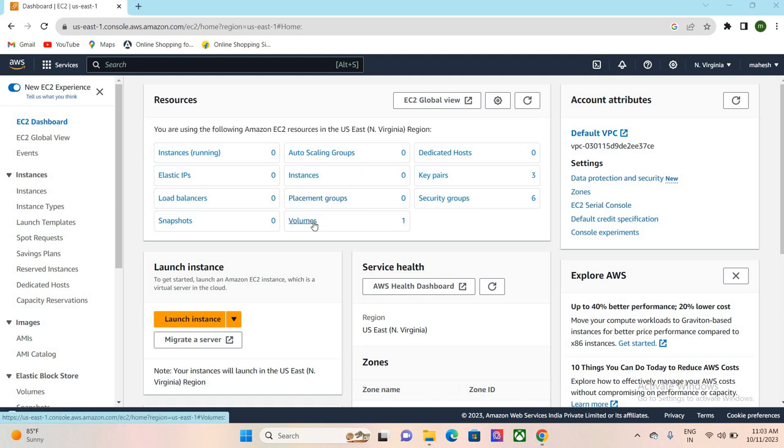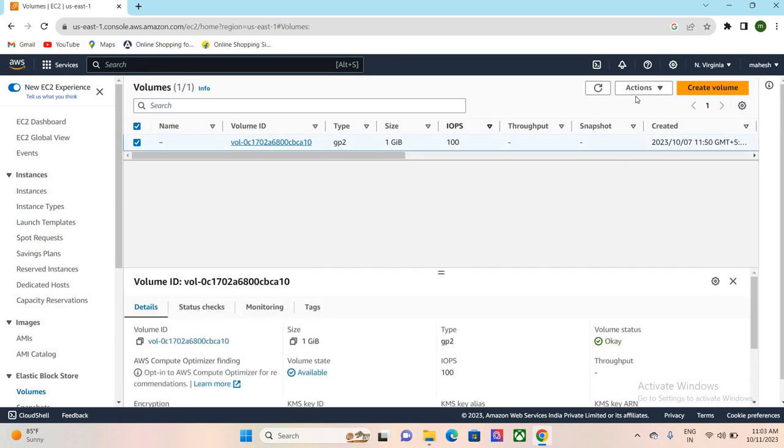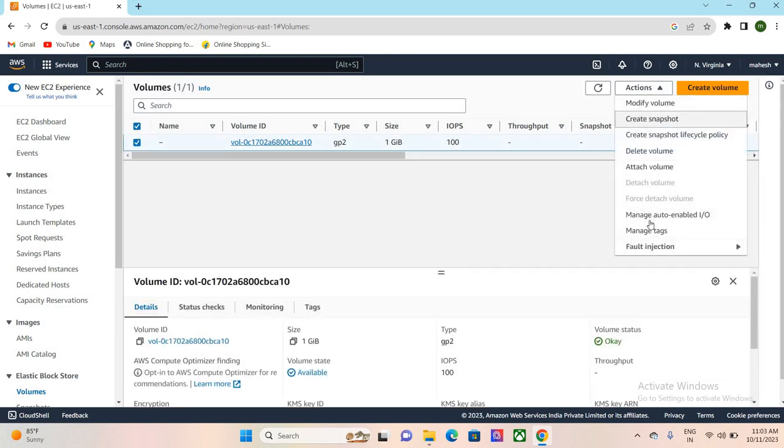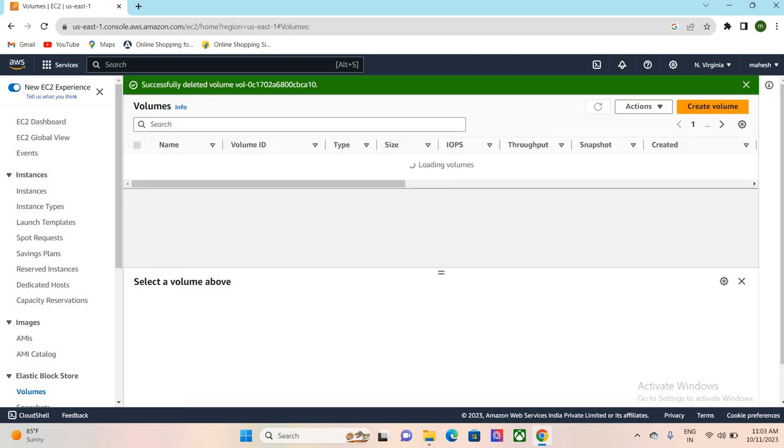Hi guys, today we will discuss AWS security groups. What are security groups? Why are they useful?